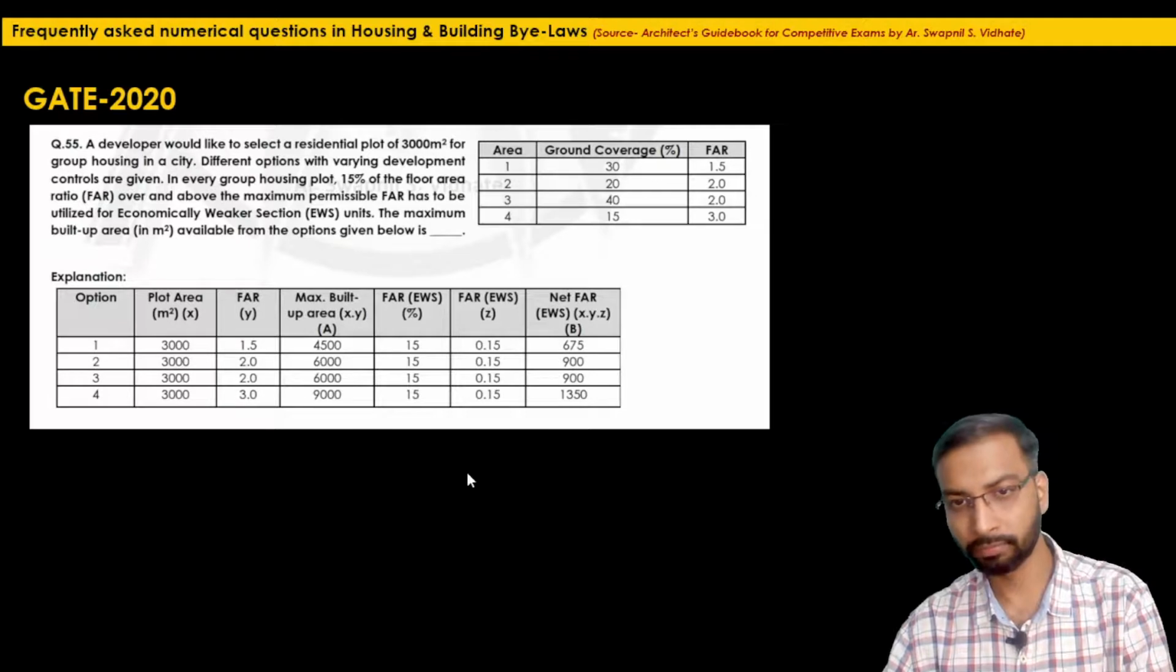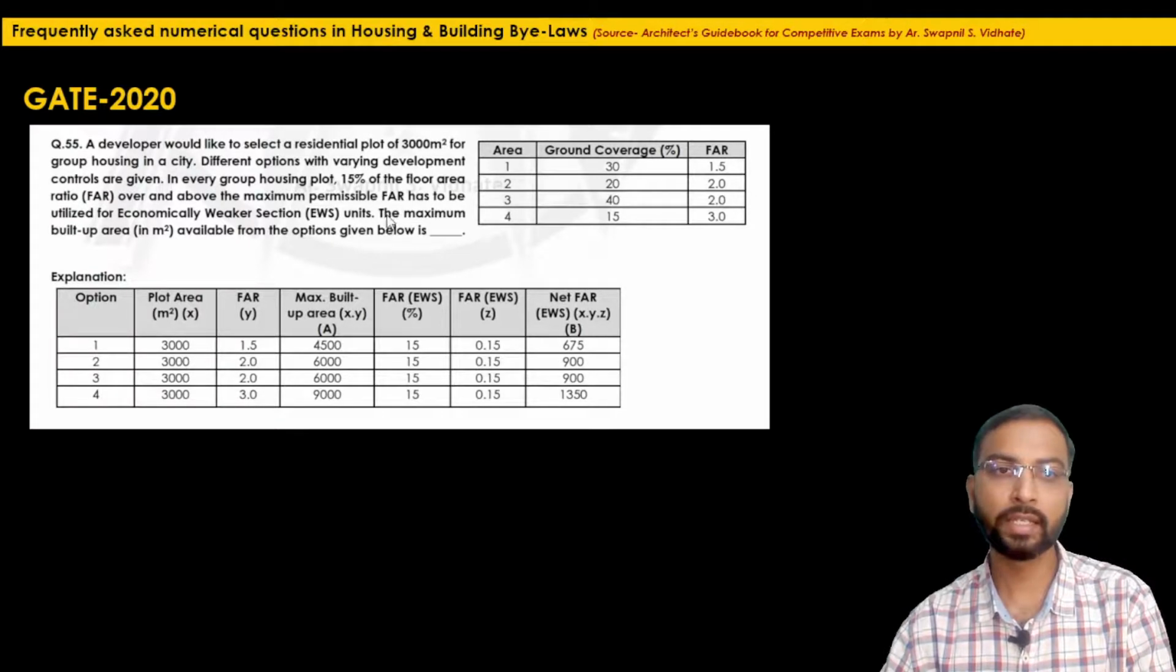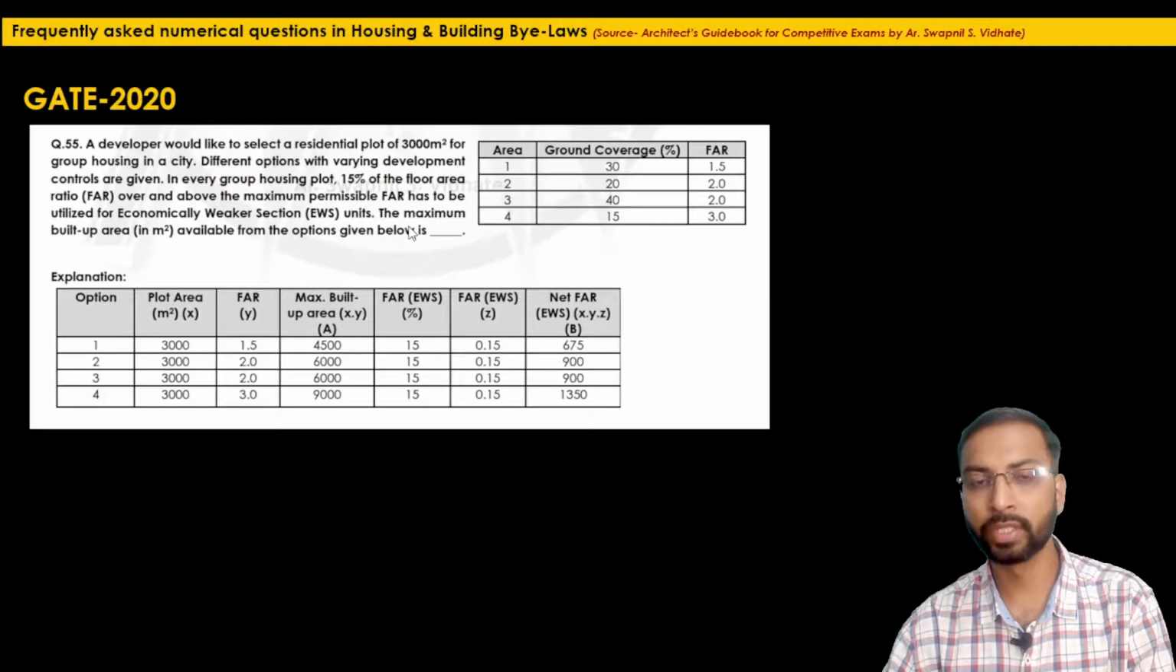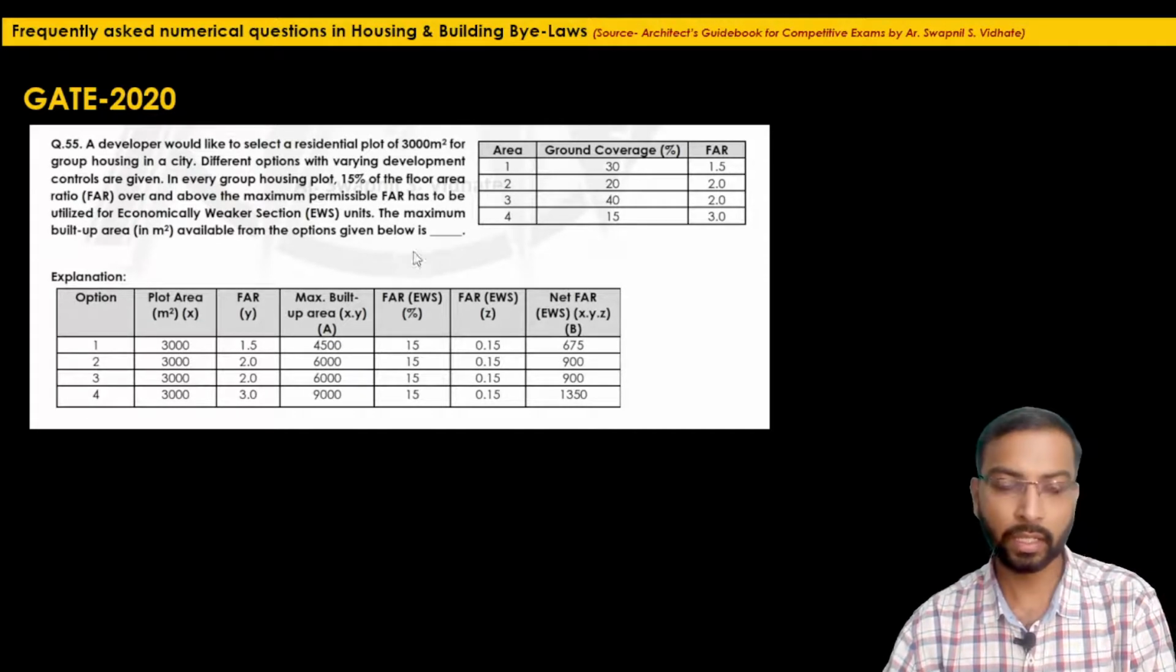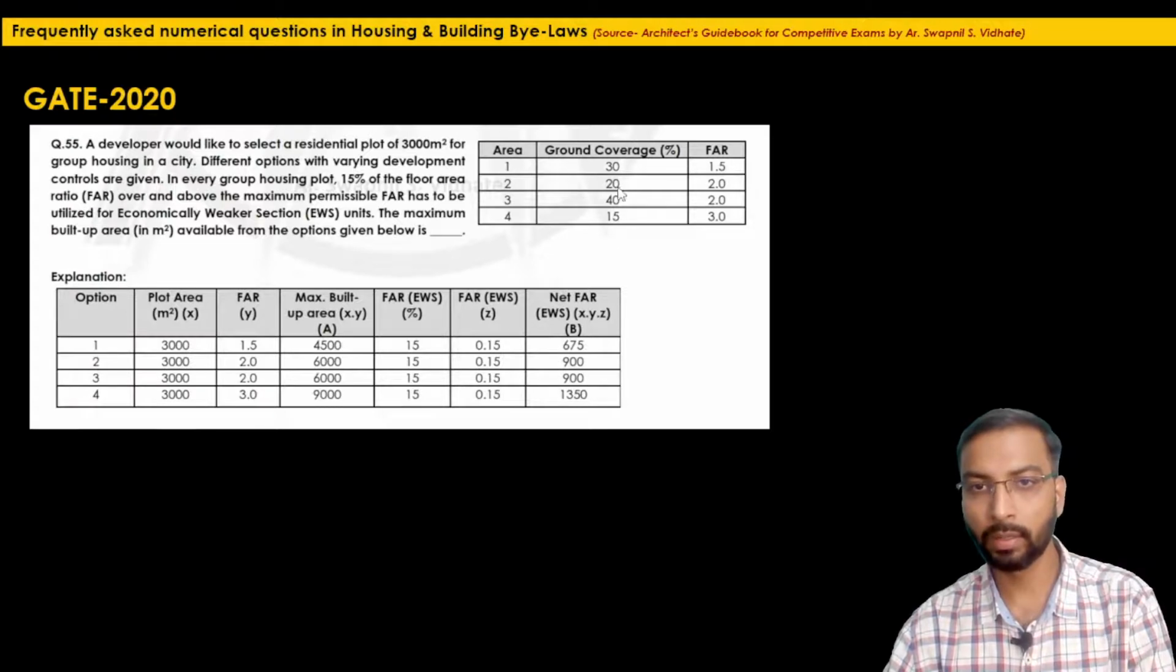So right now what they are asking is the maximum built up area available from the options given below. That means we have to consider this over and above EWS built up area plus the maximum built up area as per the given condition. Here there is no relation of ground coverage because they have not asked for it particularly, the floor height is not mentioned, and the maximum permissible height is also not mentioned. We have to simply calculate the maximum built up area from the given options. So it will be just the addition of these 2 figures.